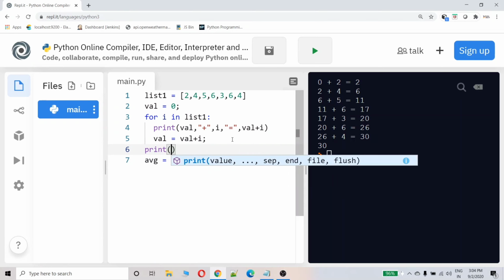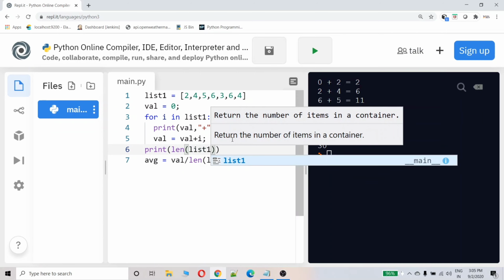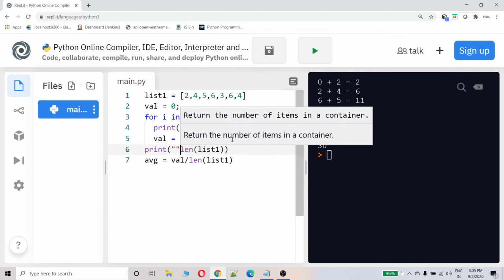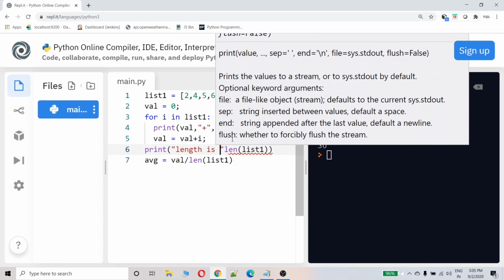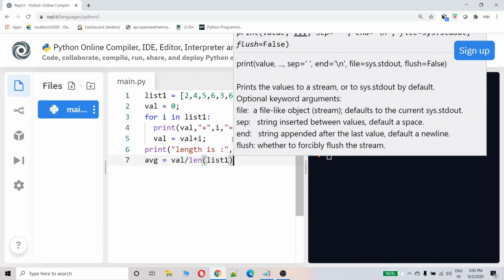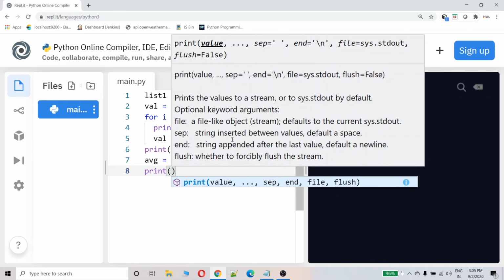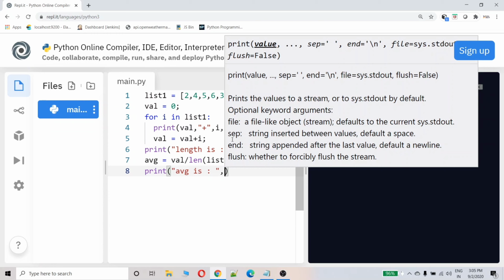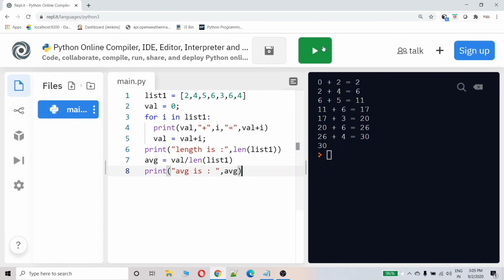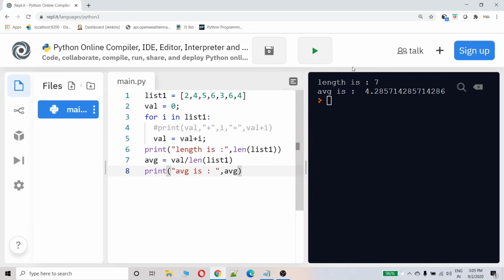You can print and see that. List1 length is, print average is. We don't want this. Let's see. So you can see the average, and you can see the length of the list.